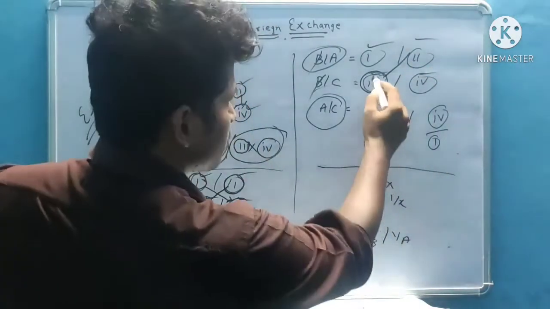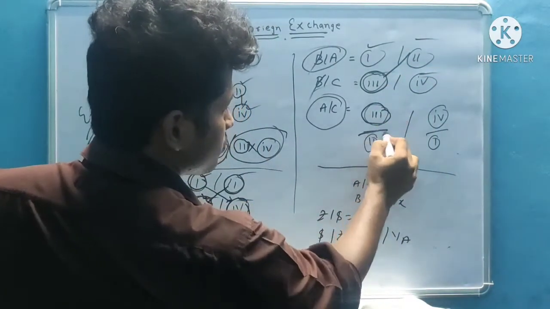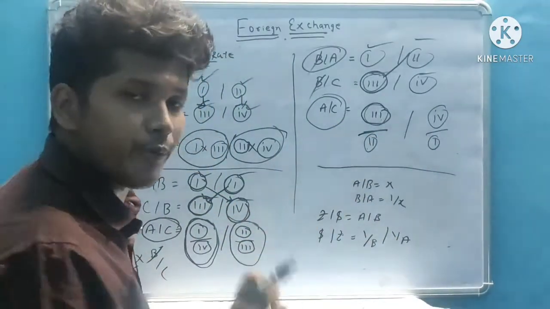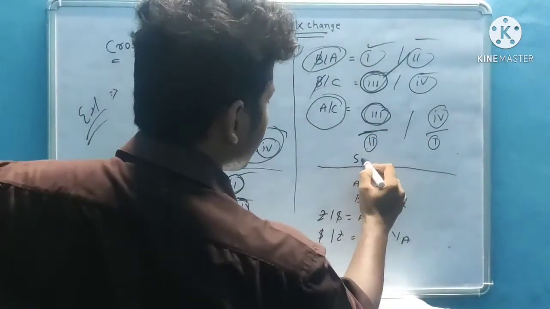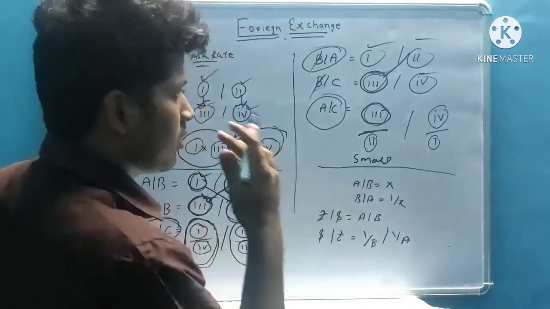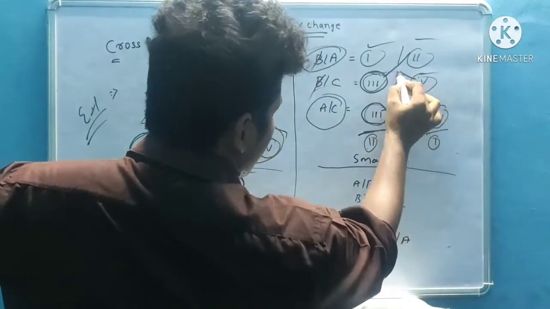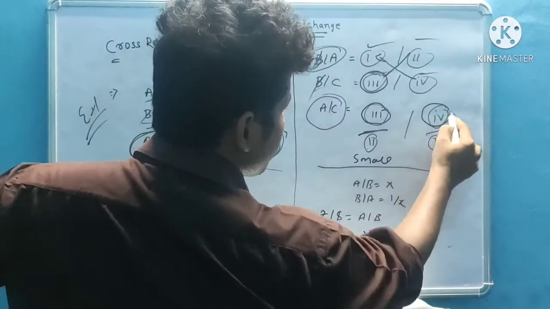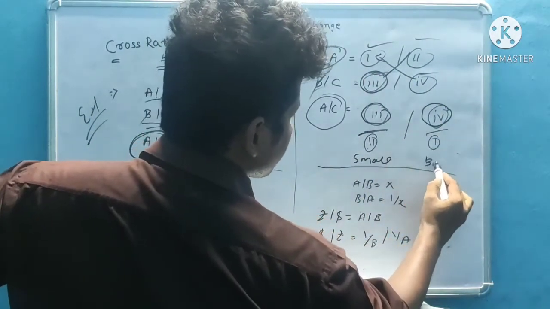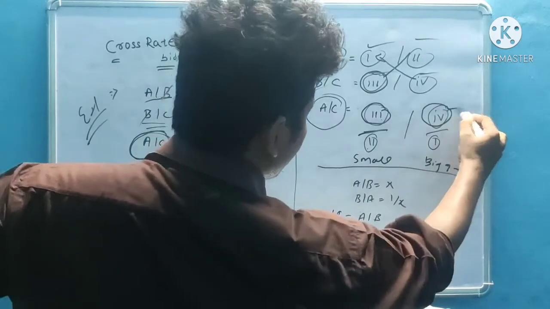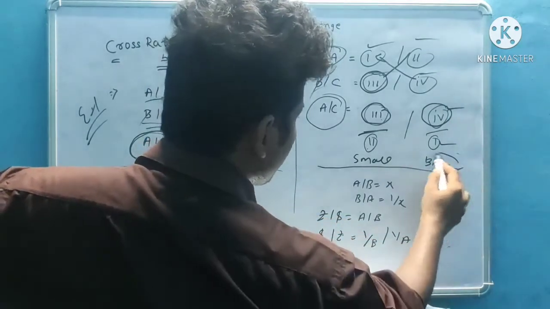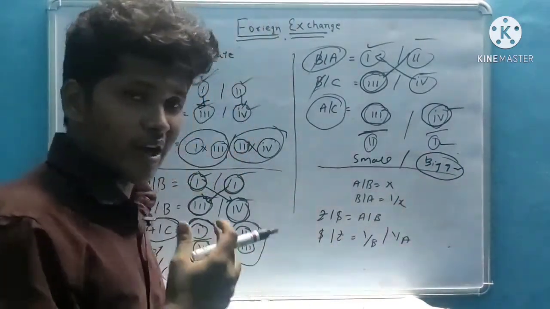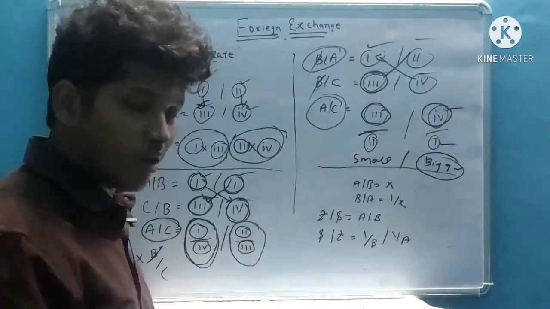So how? 3 divided by 2, that is small amount divided by bigger amount, the outcome will be small. So in down to up, 4 divided by 1, bigger, because bigger amount divided by smaller amount, the outcome will be bigger, because always ask rate is bigger and bid rate is smaller.